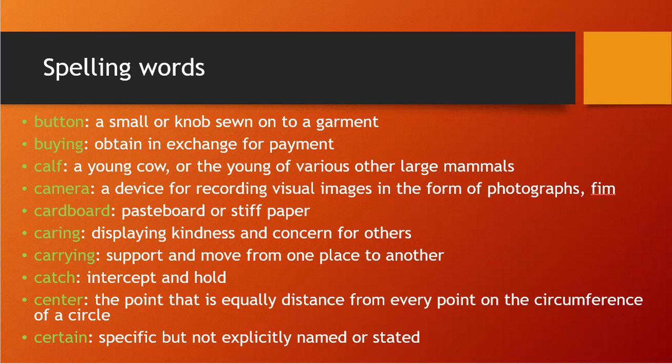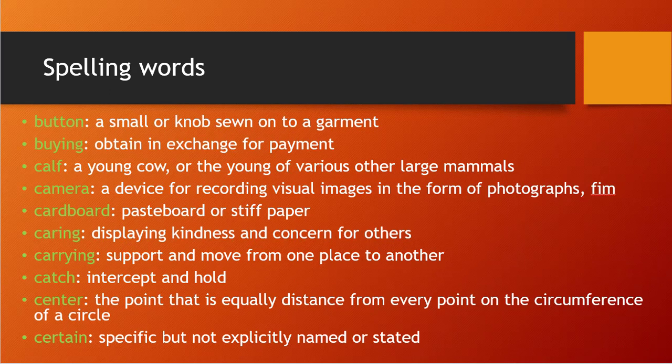Buying. Buying means you are purchasing something; you are giving money and taking something. So obtaining things in exchange for payment, that we call buying. Calf. A young cow, which is young, not elder. Young like us. We are also young, right? So that kind of young cow, or the young of various other large mammals, we can also call a calf.